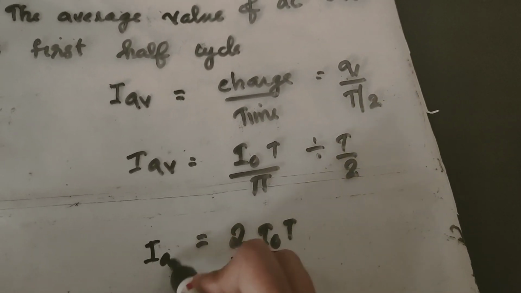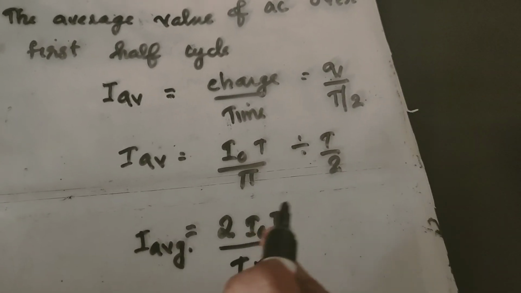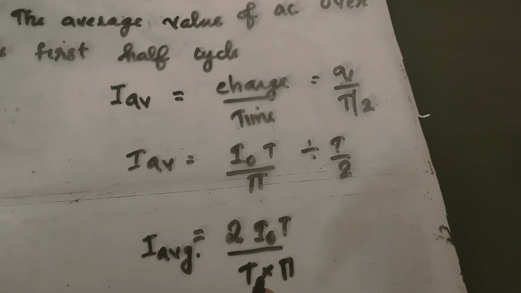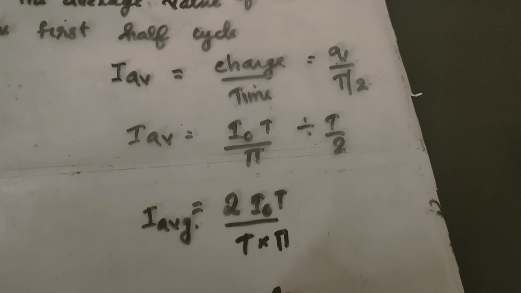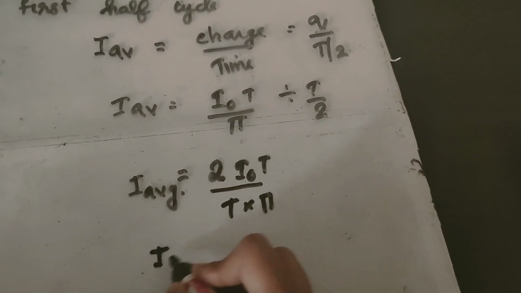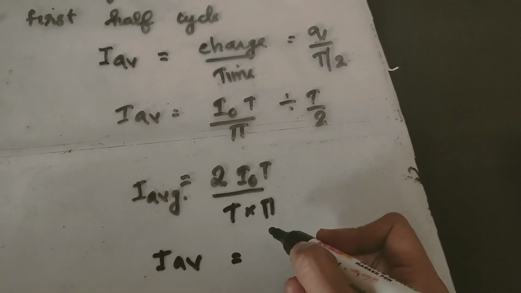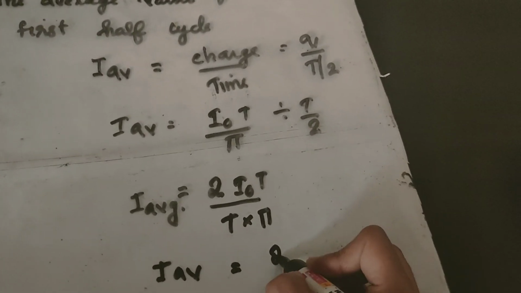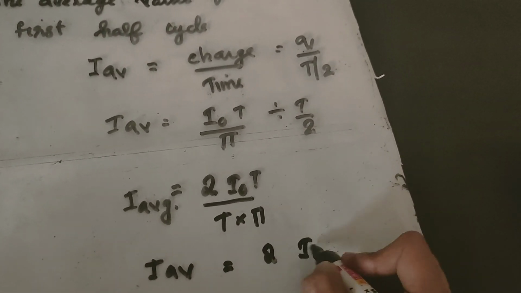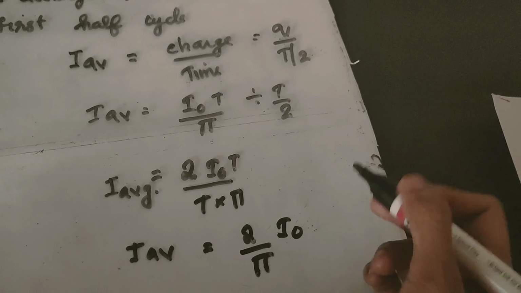T gets cancelled and we get I average as 2 into I0 divided by pi.